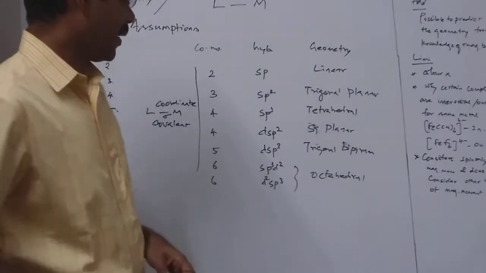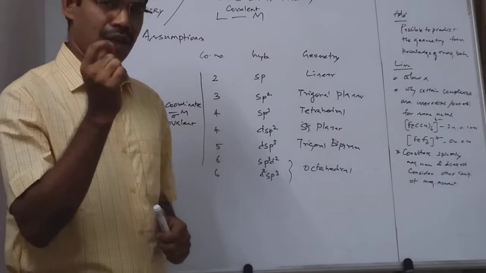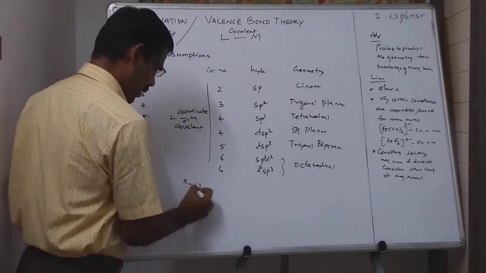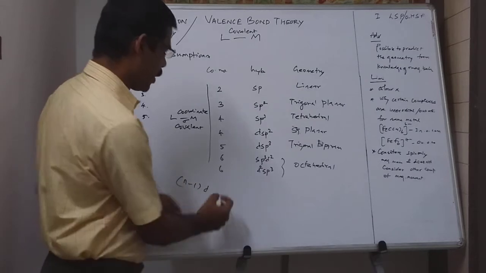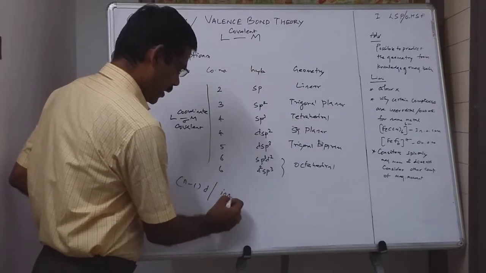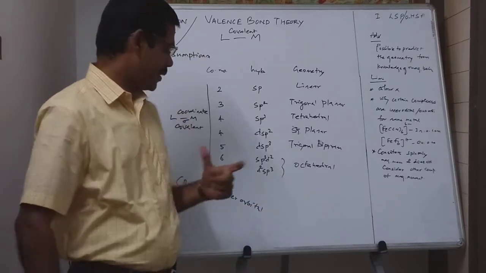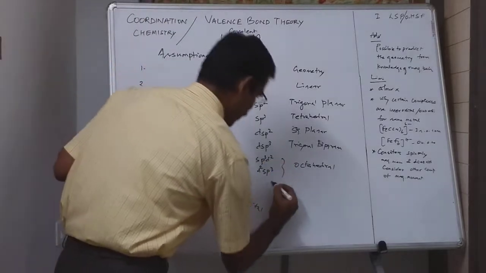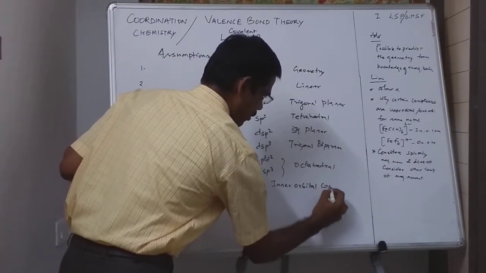And then, in an octahedral complex, if (n minus 1)d orbitals, or inner orbitals, are involved in hybridization, then such complexes are called inner orbital complexes.